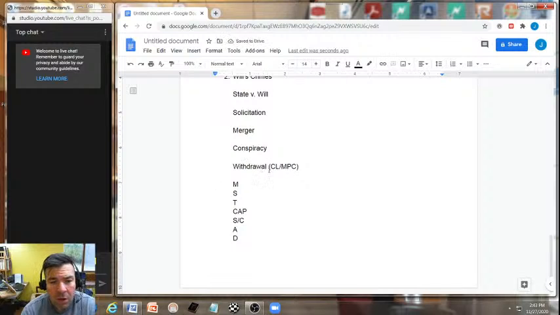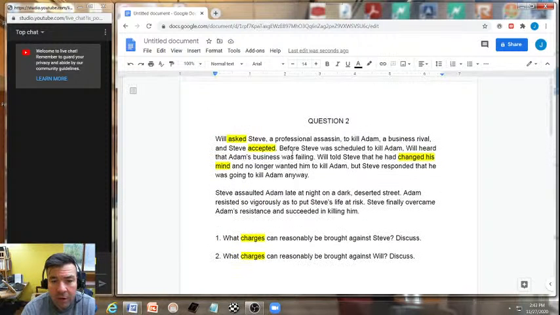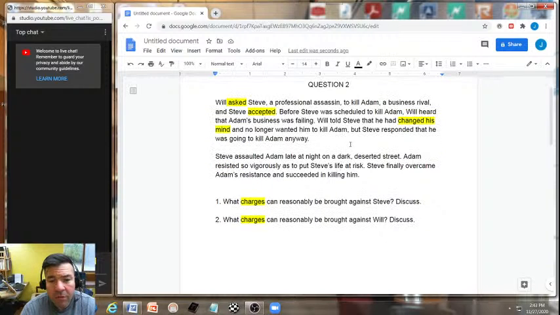For the common law, all Will would have to tell Steve is that he, like he did up here, had changed his mind and no longer wanted Steve to kill Adam. It's not relevant that Steve responded that he was going to kill Adam anyway, but it will be relevant later under Steve's issue. We're just talking now about the issue of withdrawal concerning Will.